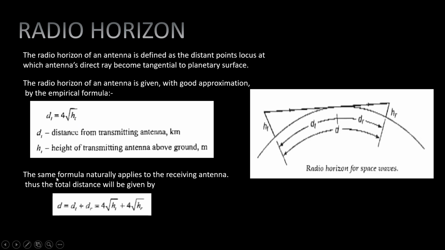The same formula naturally applies to the receiving antenna. Thus, the total distance is given by d is equal to dt plus dr, which is equal to 4 root ht plus 4 root hr, where dt is the distance from the transmitting antenna and ht is the height of the transmitting antenna above ground in meters, whereas distance is in kilometers.